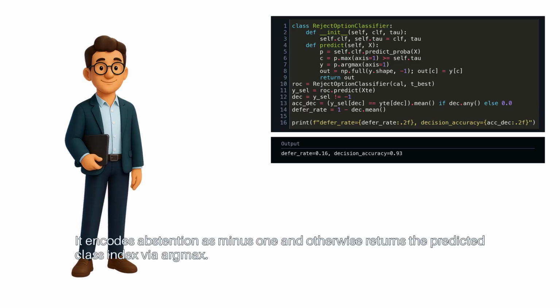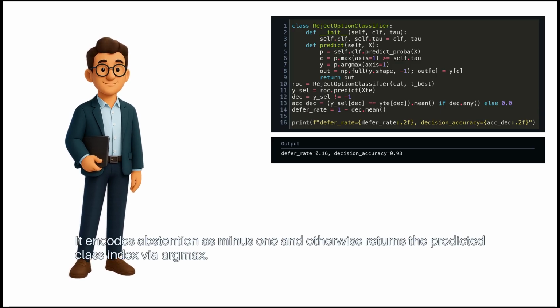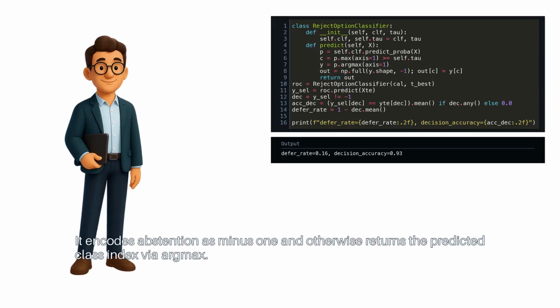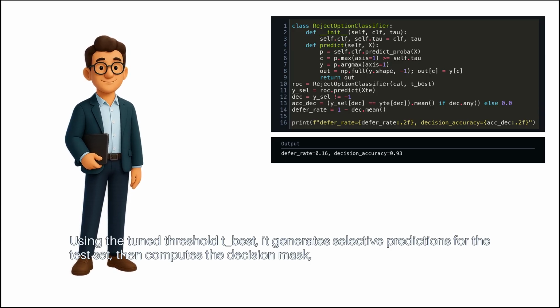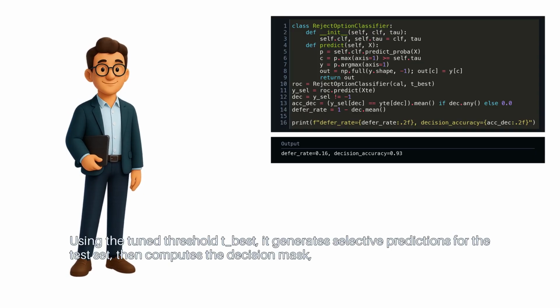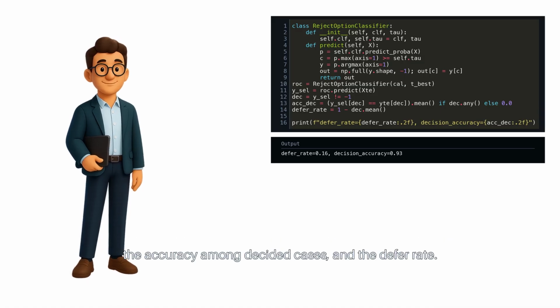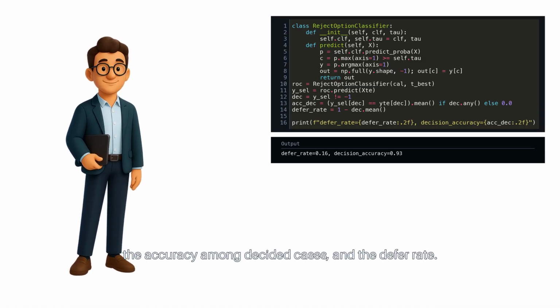It encodes abstention as -1 and otherwise returns the predicted class index via argmax. Using the tuned threshold t_best, it generates selective predictions for the test set, then computes the decision mask, the accuracy among decided cases, and the defer rate.